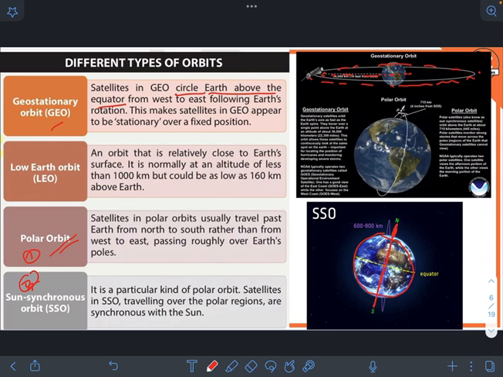So this is our polar orbit. But sun synchronous is divided from the center like this. This is our sun synchronous and this is polar orbit. Hope you understand it. If you have any query, you can comment in the comment box and we'll make another video just to explain this part.